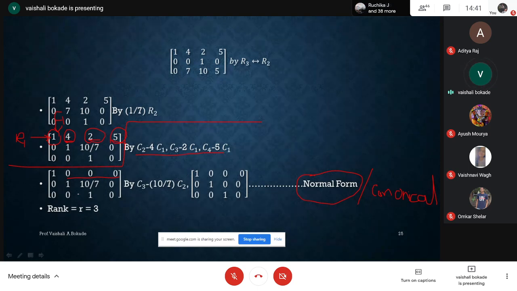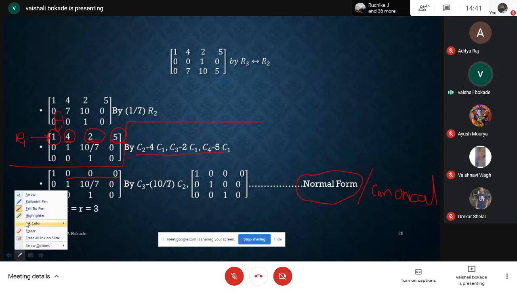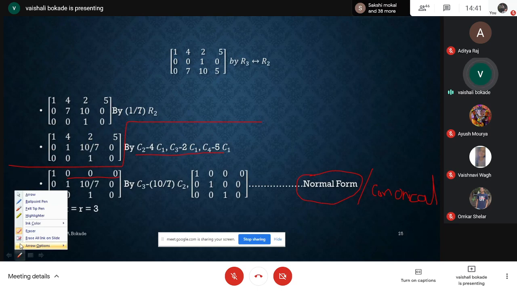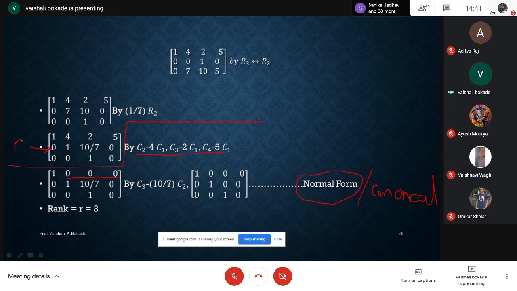Now suppose this transformation is over. Now I have to concentrate on R2. Let us go for concentrating on R2 here. Now in R2, except at the 2 2 place, I require the other entries to be 0. I already have this at 0. I require 10 by 7 to be 0. I already have the other at 0.